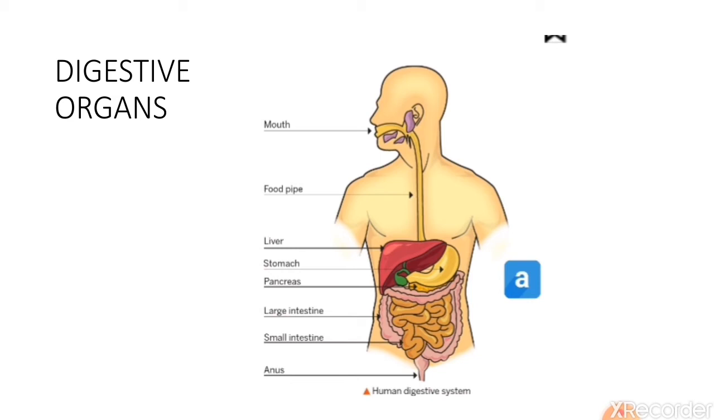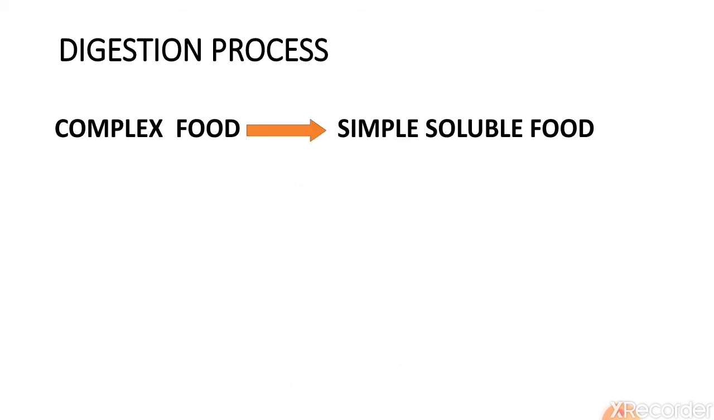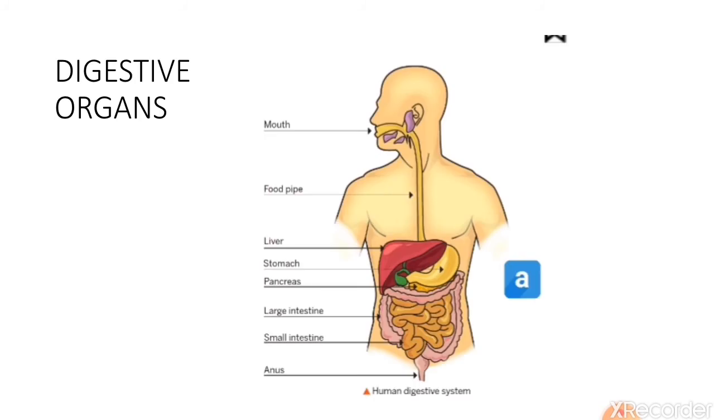Now, what are the different digestive organs? Let's see. Before that, you should understand that we eat complex food and it needs to be converted into a simpler form. Why? Because our body or the cells cannot absorb that complex food. In this conversion, some organs help the complex food change into the simpler one. Those organs are digestive organs and the process is the digestion process.